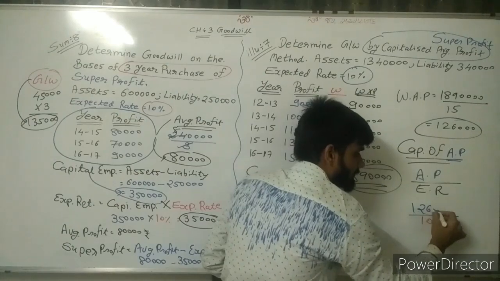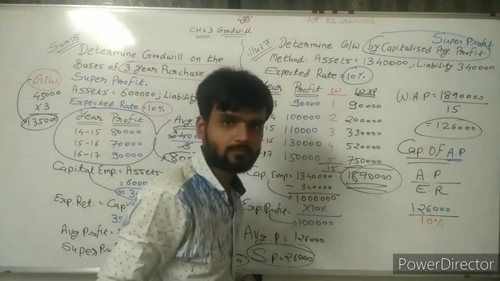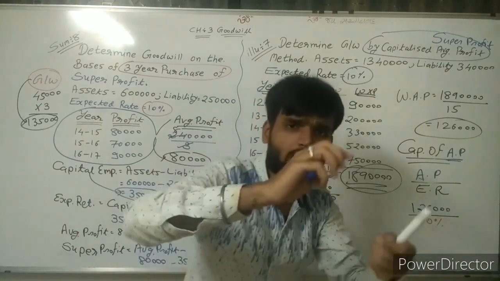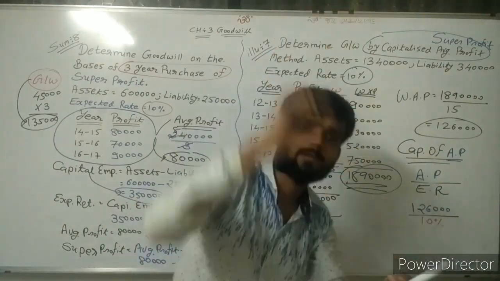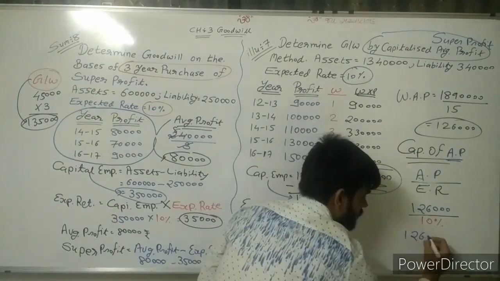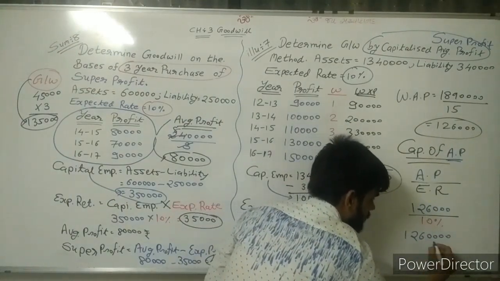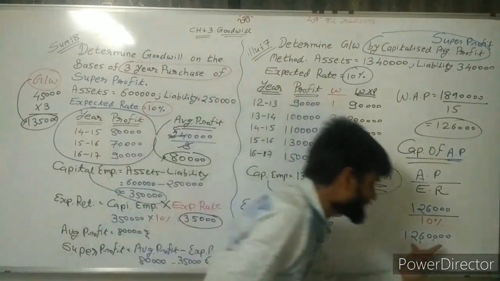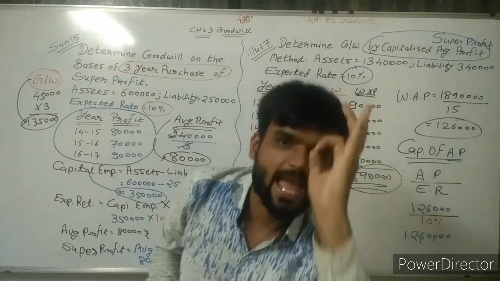Write down 1,26,000 and divide by 10 percent. If you divide 1,26,000 by 10 percent, then your answer will be 12,60,000.